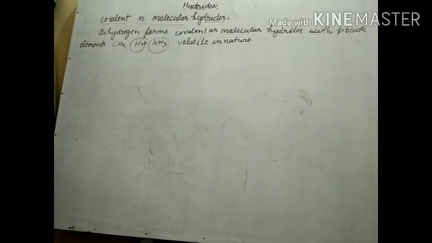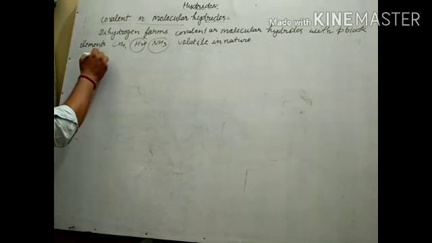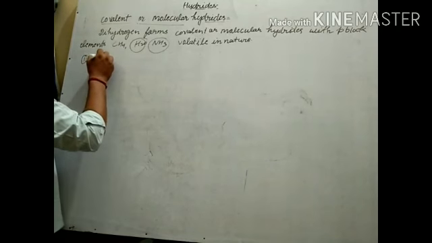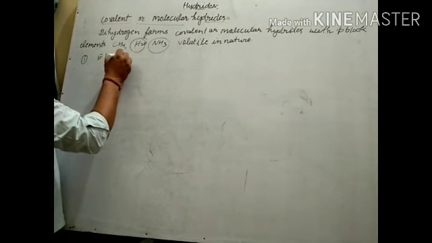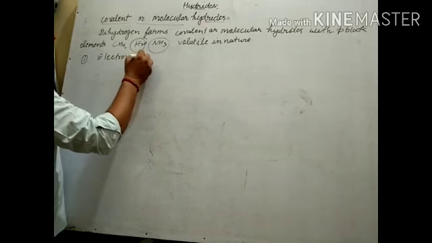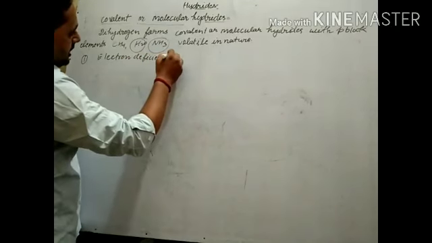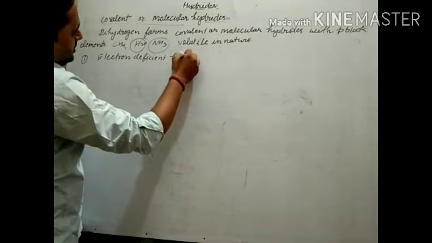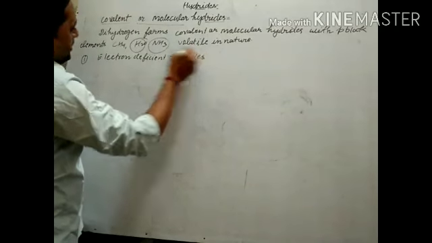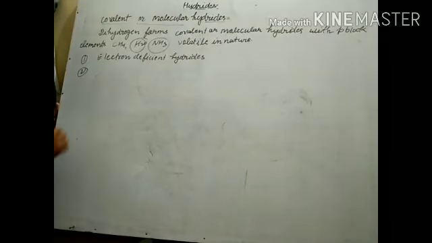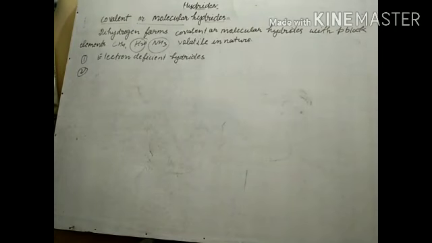First is electron deficient hydride, second is electron precise, and third is electron rich hydride.